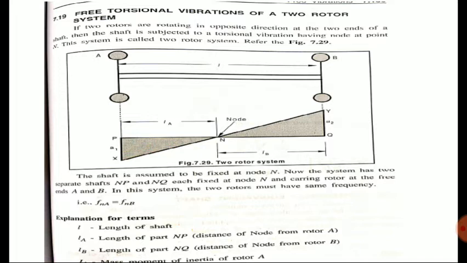And here it is given in the above figure. At A and B it is carrying rotors. So in this system the two rotors must have the same frequency. That is, if you are checking these two rotors, the condition to satisfy for a system to be a two rotor system is that the frequency of both must be equal. That is, Fna must be equal to Fnb.